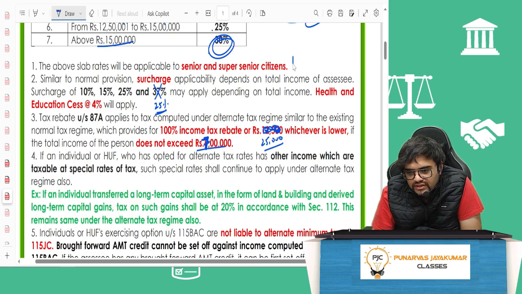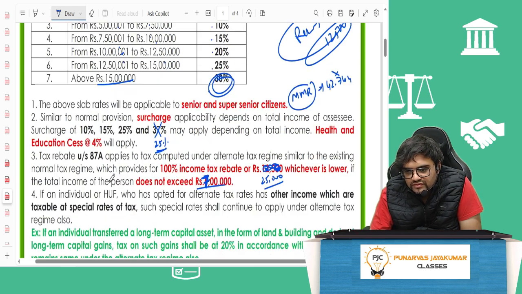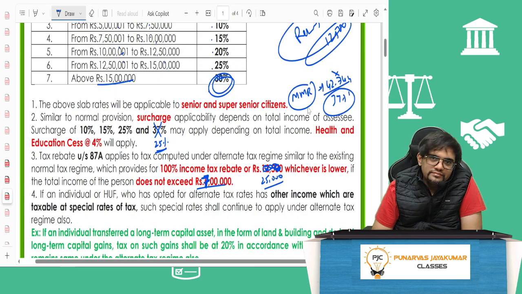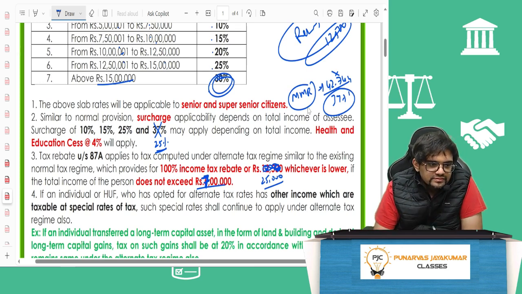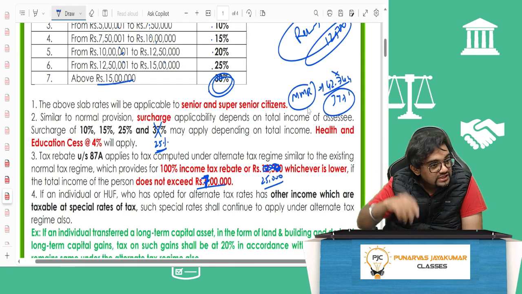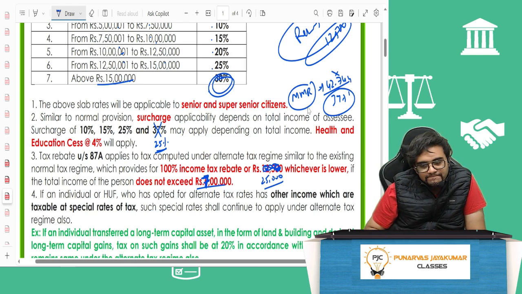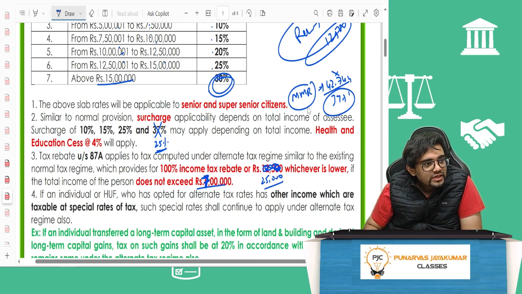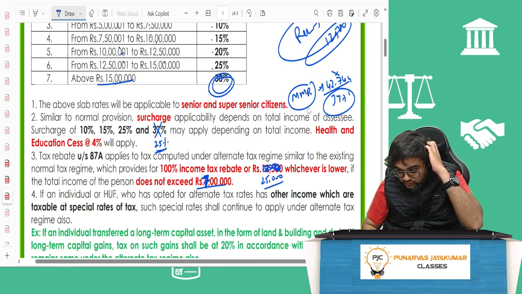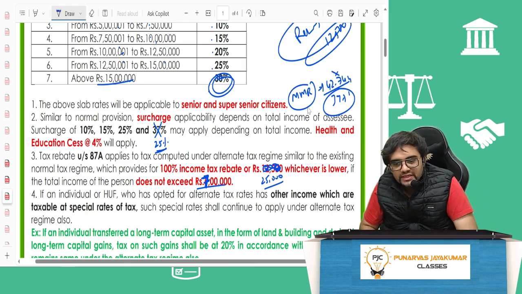Then you can say MMR is not 42.744%. For this regime, it will be 39%. 30% plus 25% plus 4%. We'll make it 39%.